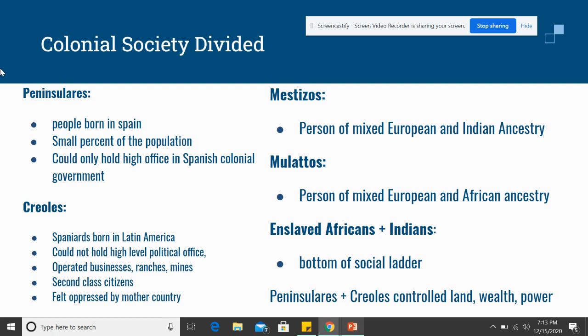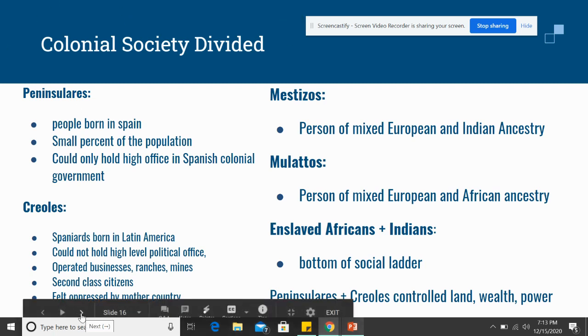Below the Creoles, we have the mestizos. These were persons of mixed European and Indian ancestry. Mulattoes, being people of mixed European and African ancestry. And then at the very bottom of this social pyramid, we have enslaved Africans and Indians, and they had the least amount of rights.